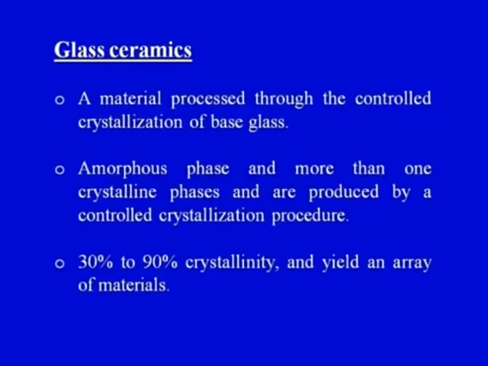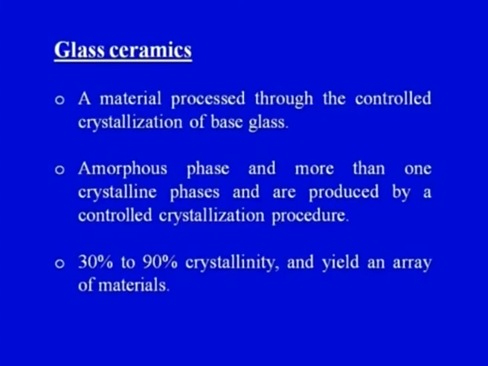So, we will have a certain degree of crystallinity, and that would add a specific dimension to the material and make it applicable in certain application areas. So, an amorphous phase and more than one crystalline phases are produced by a controlled crystallization procedure. The glass ceramic will exist in an amorphous phase and more than one crystalline phases, and it will be processed by the controlled crystallization.